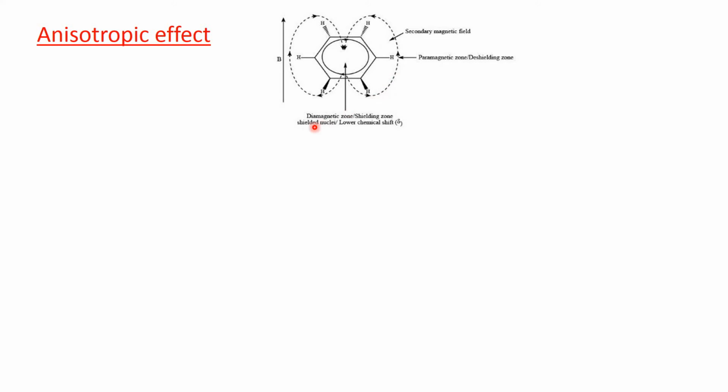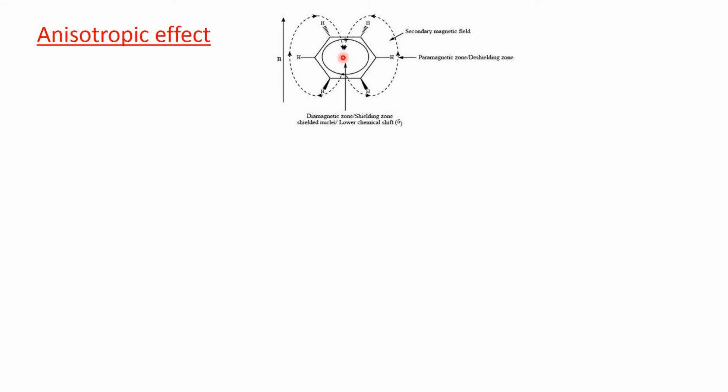That means this induced magnetic field generated by the circulation of the pi electron reinforces the applied magnetic field outside the ring. See, this is outside the ring, and it opposes the applied magnetic field inside the ring.